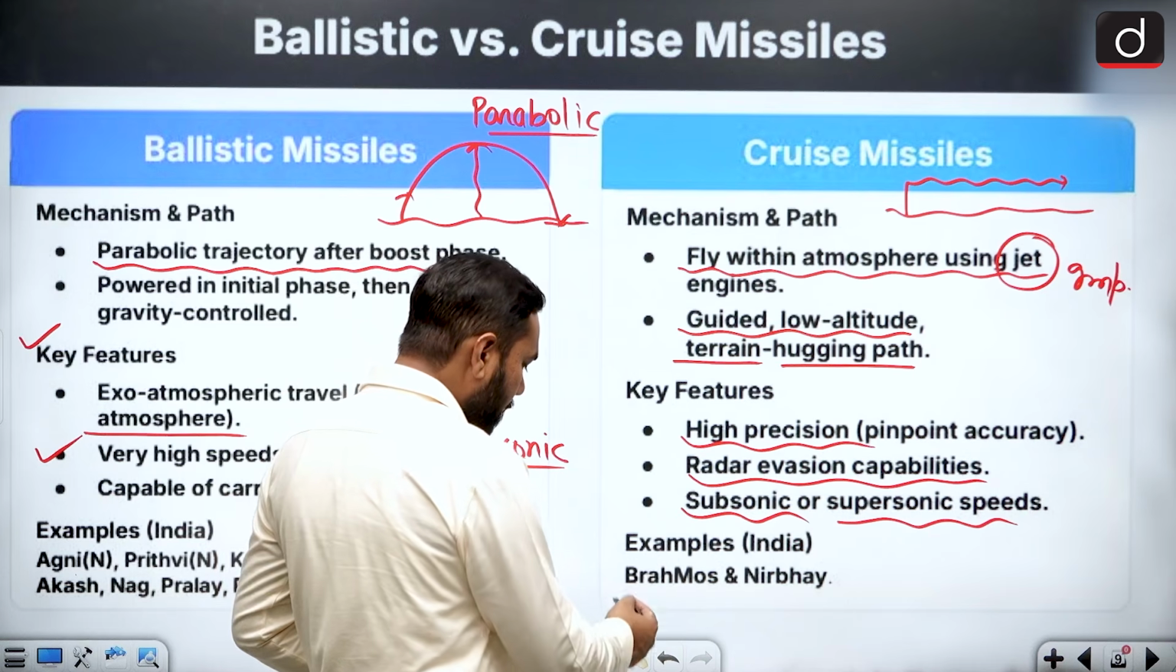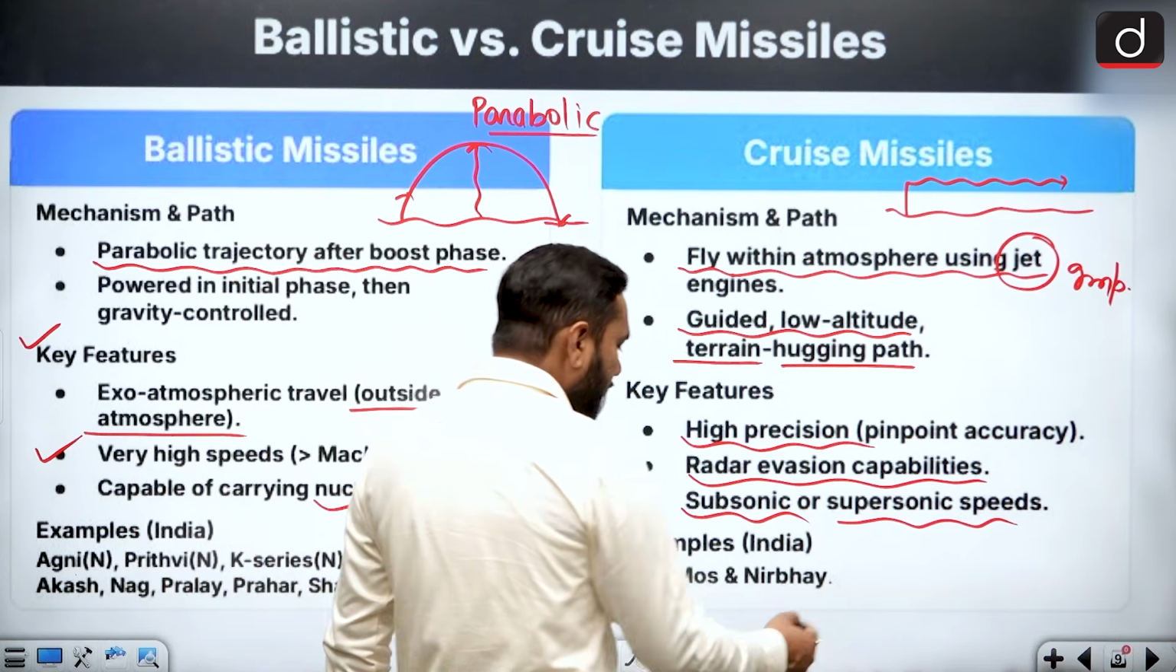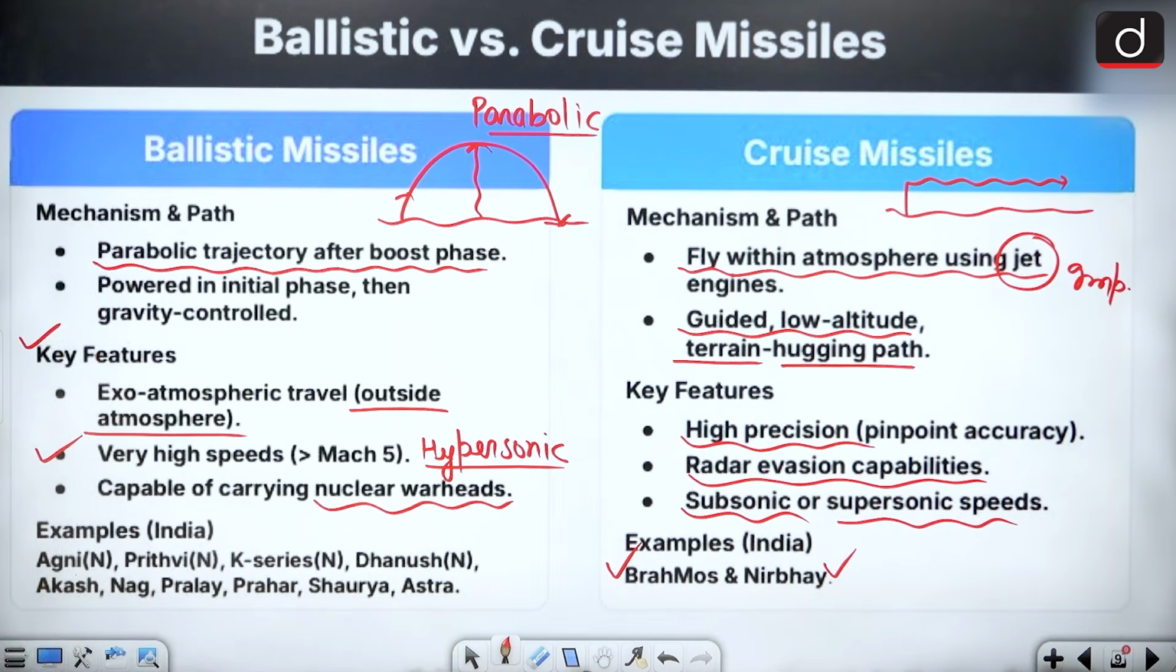India has two. With Russia's help, we developed the BrahMos, and the indigenous development by DRDO is the Nirbhay. So we have these two.